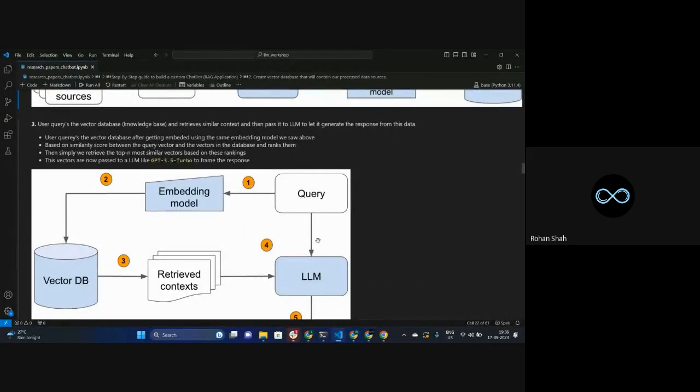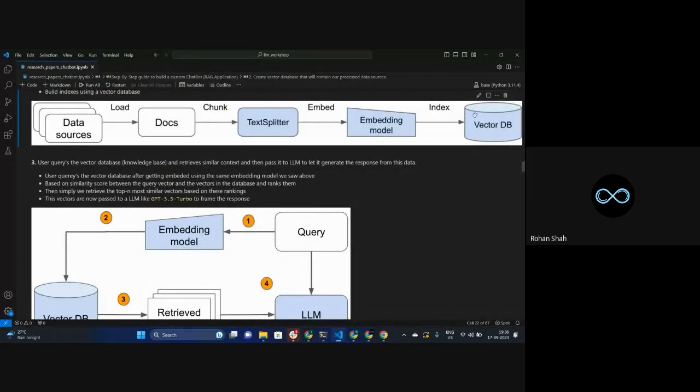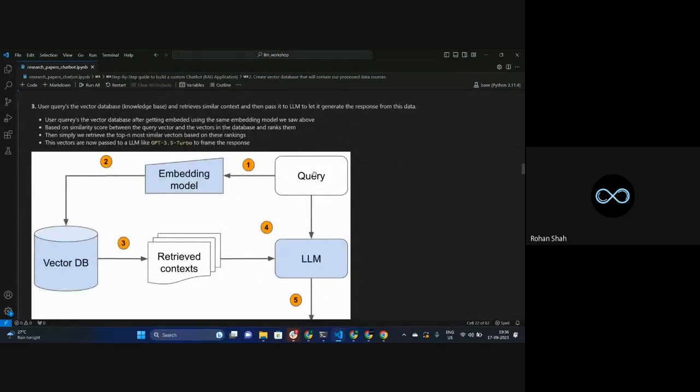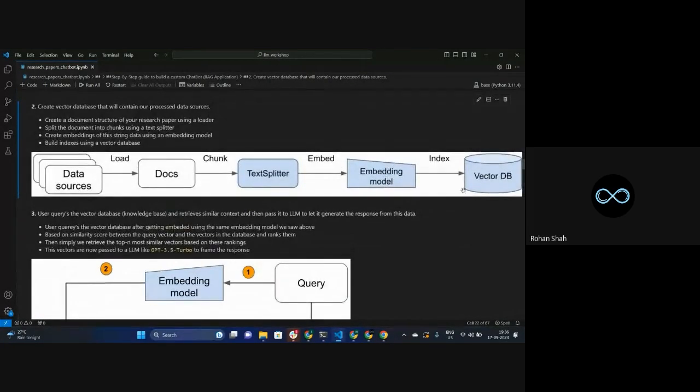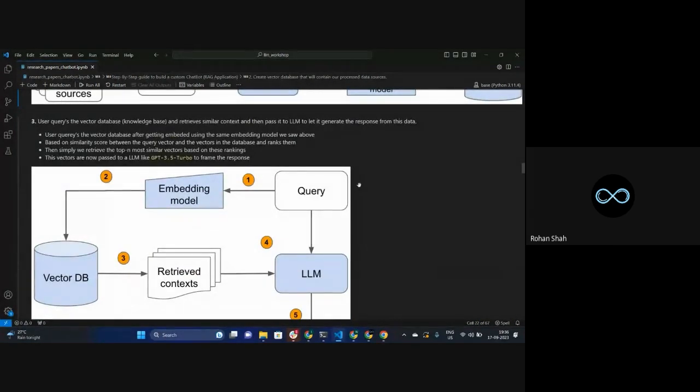But what we are interested in are the embeddings. From the user question that is asked to your large language model, based on what kind of words it has used, it will convert it into its numerical format, and then search which of the embeddings present here match the embeddings we get from the user.